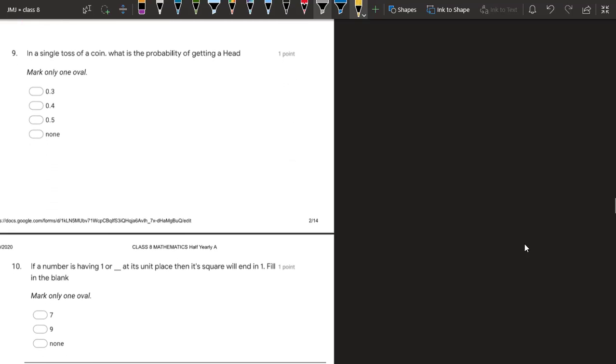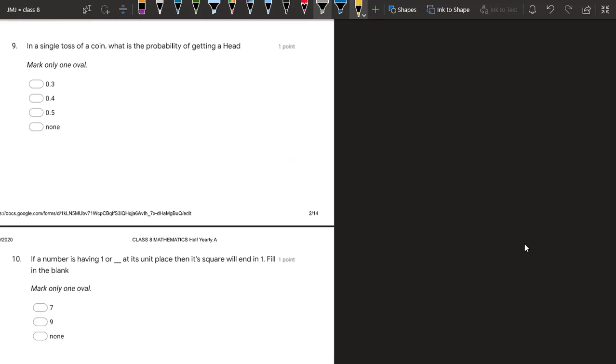Question number 9. In a single toss of a coin, what is the probability of getting a head? We all know it is 1 upon 2. If you solve it, you will get the answer as 0.5.